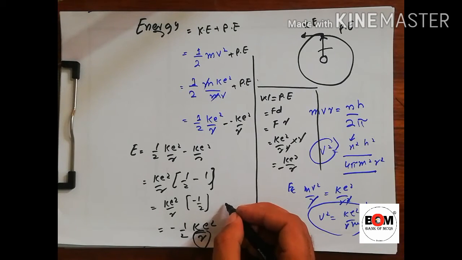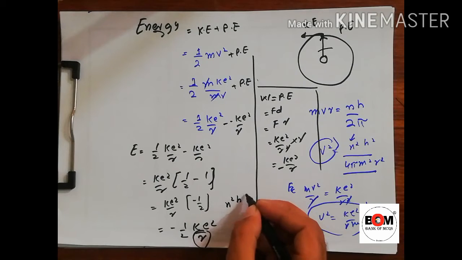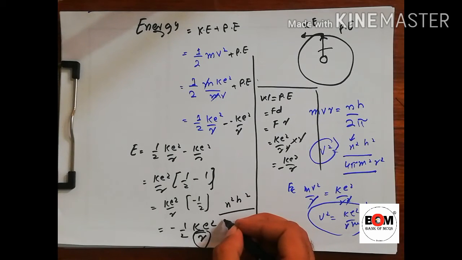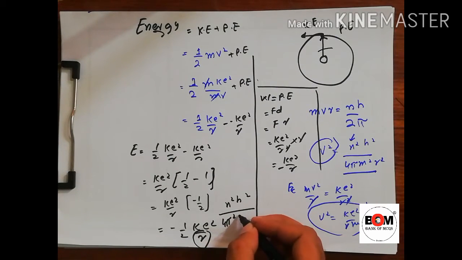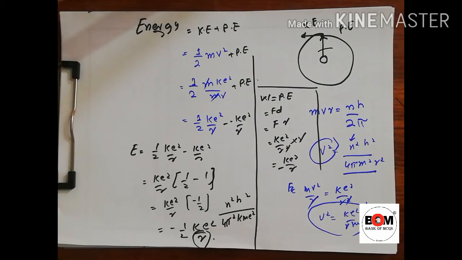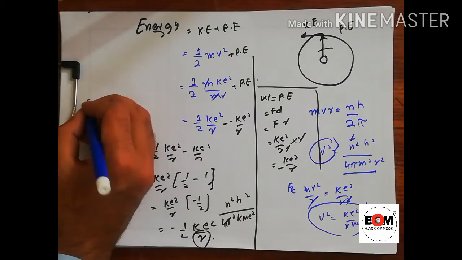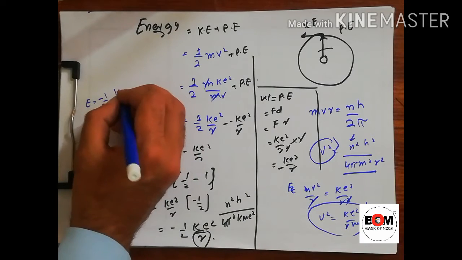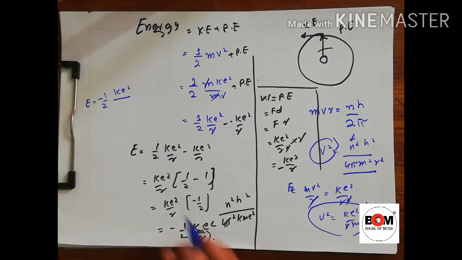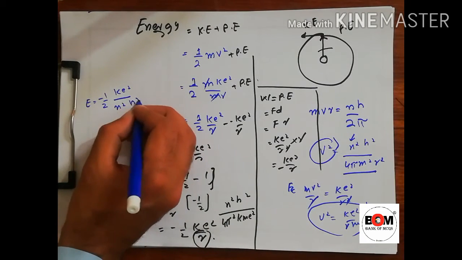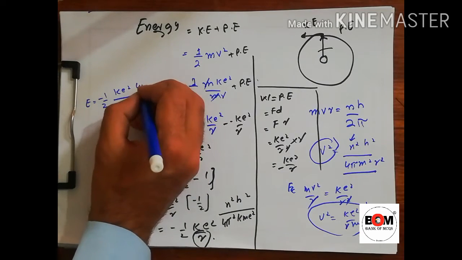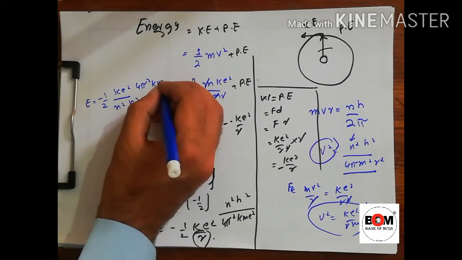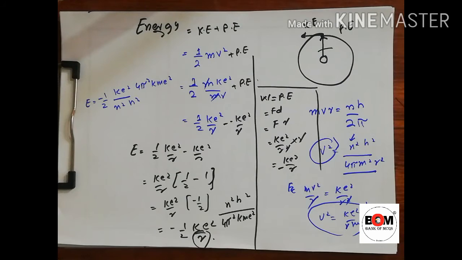Where r was n square h square over 4 pi square k m e square. Putting this here, we get that the energy is equal to minus half ke square by r, and for r we put n square h square divided by 4 pi square k m e square. So this is the relation. Anything to cancel?